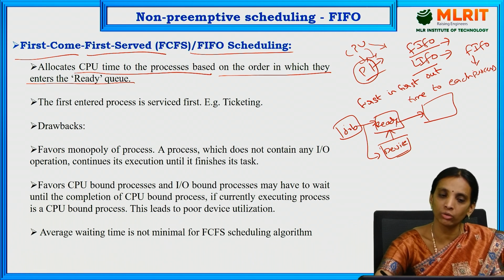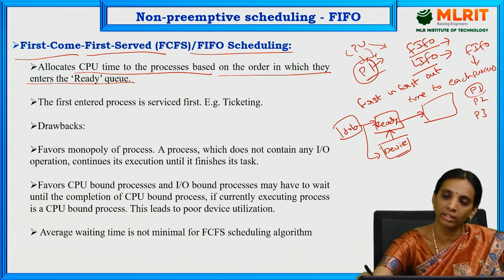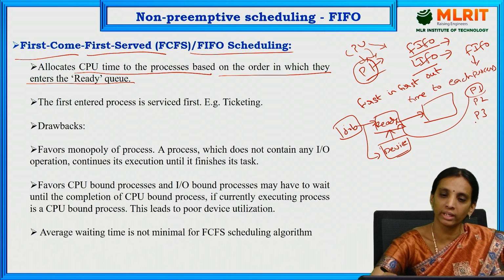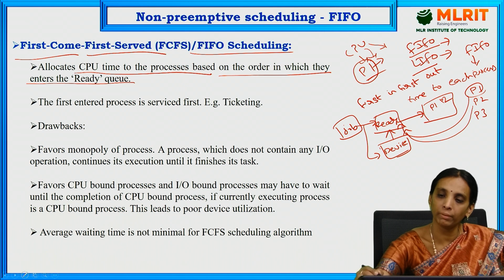After that, whichever process entered the ready queue first is scheduled first. If there are processes P1, P2, P3, and P1 enters the ready queue first, then it will be scheduled first for execution. If P2 enters after P1, then P2 is executed after the P1 process. In whichever order they entered the ready queue, in the same order they are executed by the scheduler.